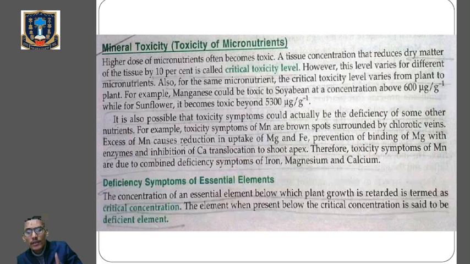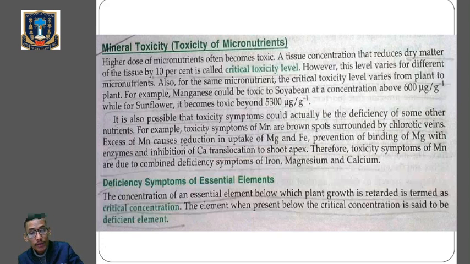So what does critical toxicity level mean? When a tissue concentration reduces the dry matter of the tissue by 10%, that is called critical toxicity level, and this level will vary according to the plants. For the same micronutrient, the critical toxicity level varies from plant to plant.